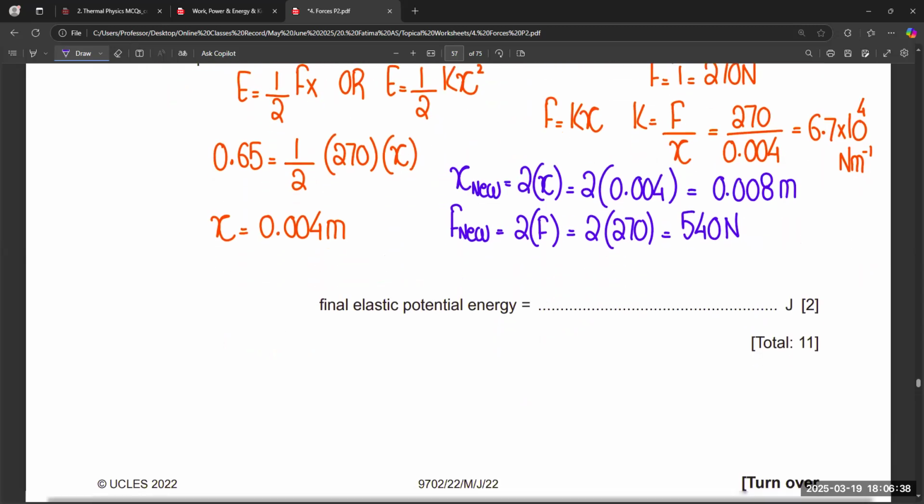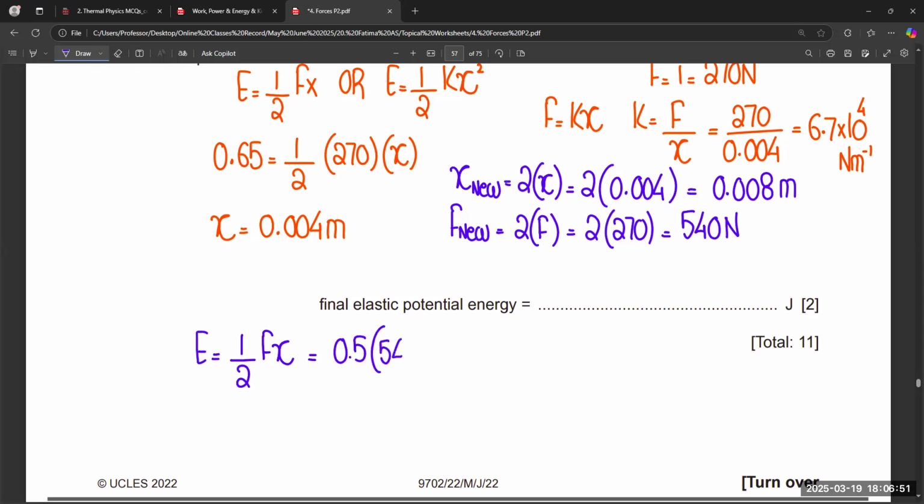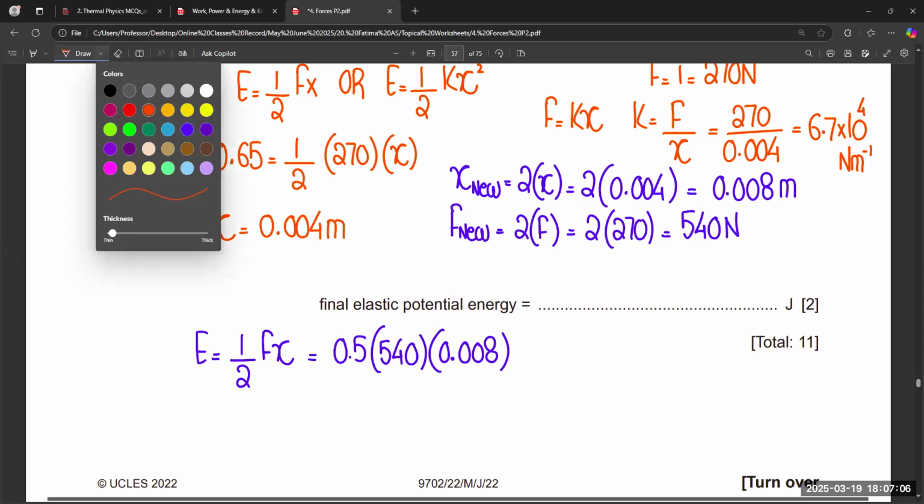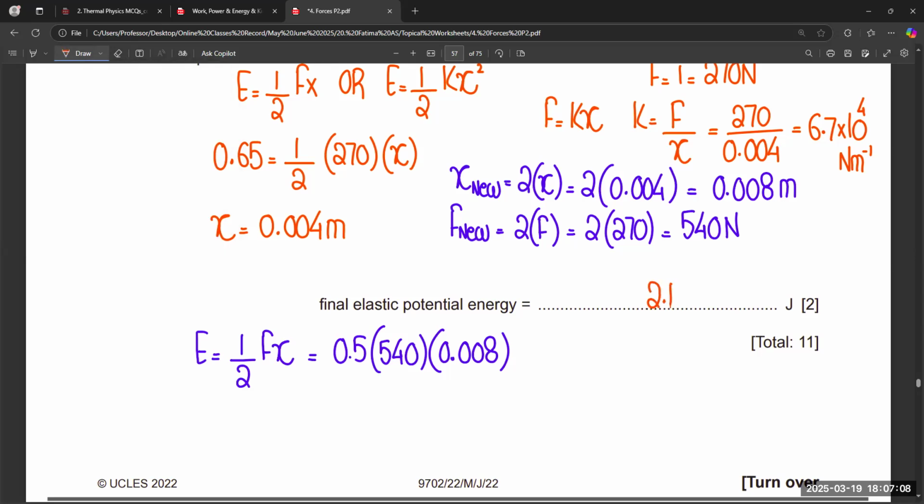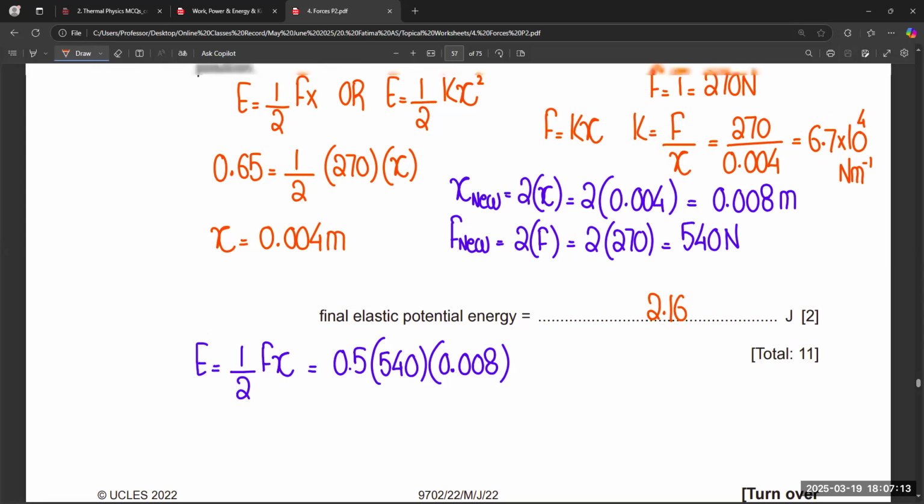Now we can find the new elastic potential energy, which is equal to 1 over 2 Fx, is equal to 0.5 times 540 multiplied by 0.008 extension, 2.16 joules. This is the new value for the elastic potential energy.